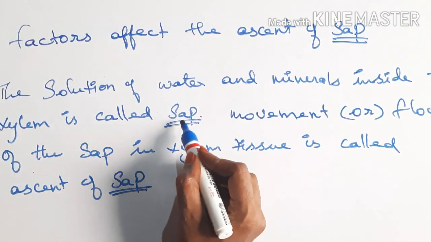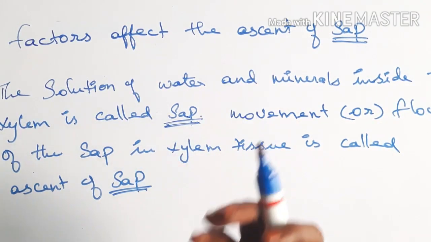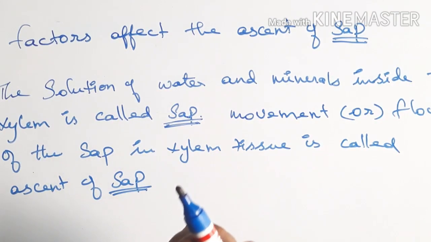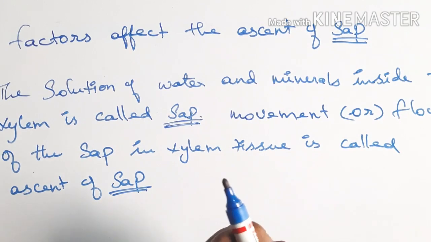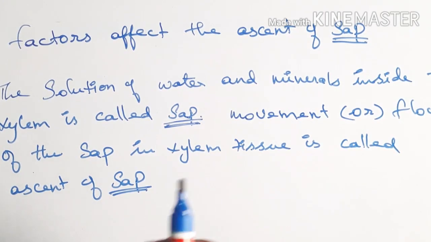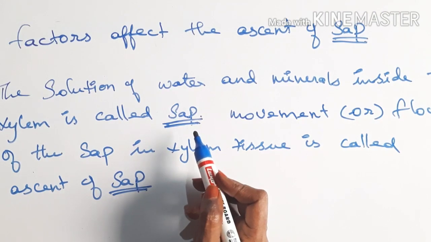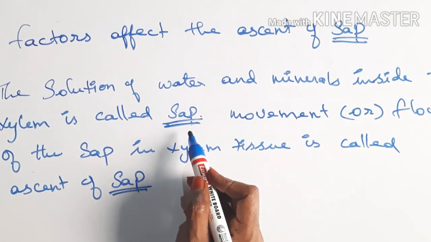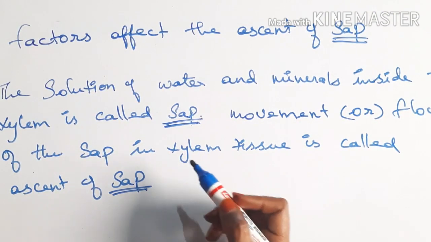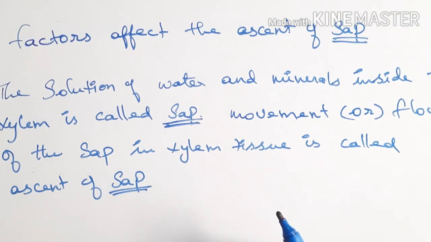So this sap means the watery substance, that is, dissolved water and mineral substances present inside the xylem. The liquid solution is called sap. The movement of that liquid substance in the xylem tissue is called ascent of sap.